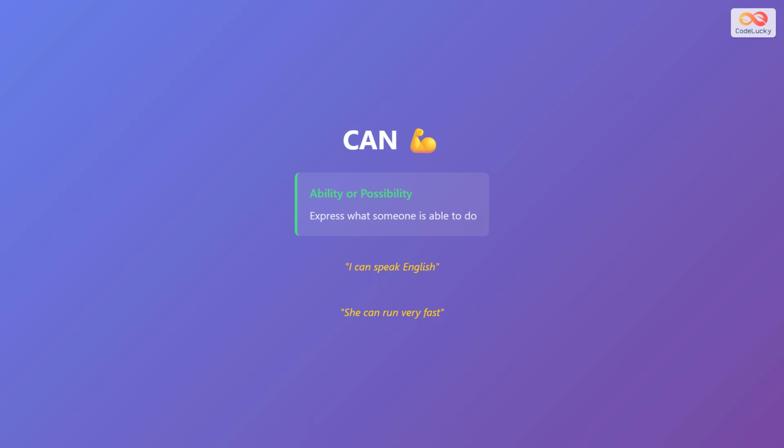Can is used to express ability or possibility. It means you are able to do something. For example, I can speak English means I have the ability to speak English. She can run very fast means she has the ability to run at high speed. Can is one of the most common modal verbs and is used in everyday conversations to talk about what people are capable of doing.